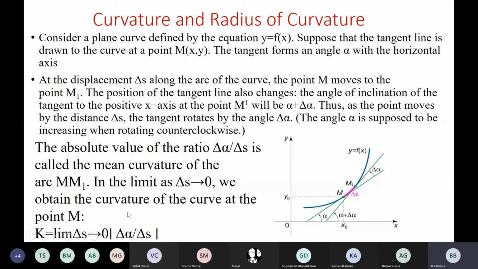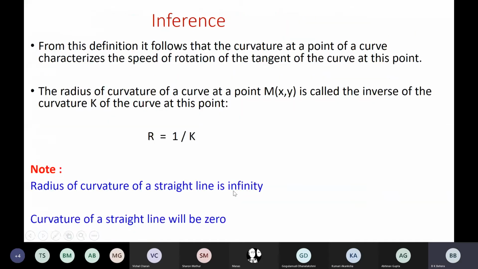We will be using this concept while considering the actual path of yarn in the fabric, only in terms of change in curvature. That's why I explained what curvature is, how this change is measured, how this change is expressed. And it is expressed in two terms, radius of curvature and curvature. Radius of curvature is the reciprocal of curvature, and the radius of curvature of a straight line is infinity. Curvature of a straight line is 0.